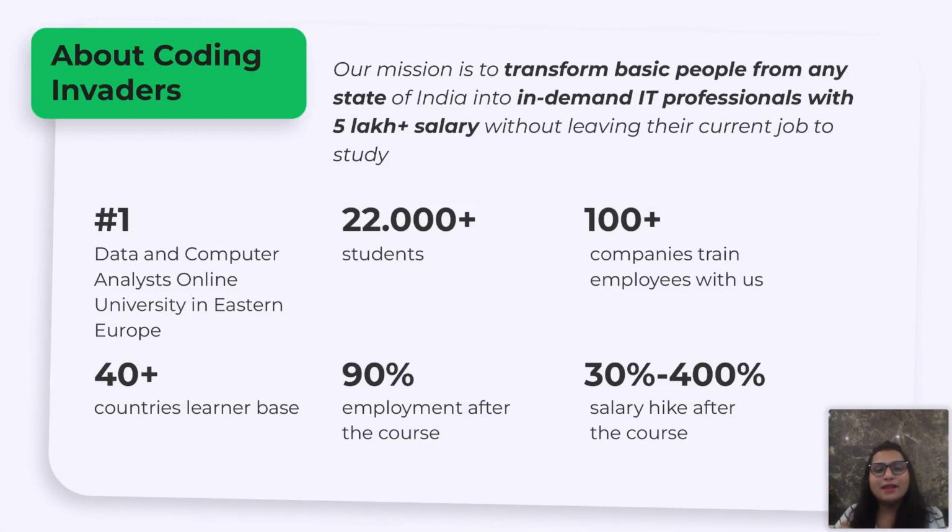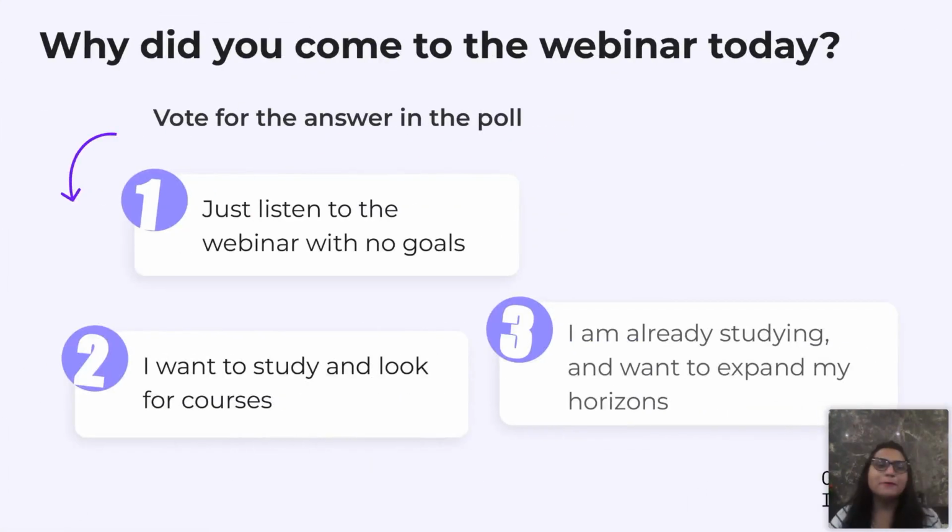And we have 100 plus companies as our hiring partners. We have 90% employment after the course. Plus, we are the number one data and computer analyst online university in Eastern Europe. We have learners from 40 plus countries. And you can also expect a 30 to 400% salary hike after the completion of the course. So if you want to get all this benefit, make sure that you register on the link which is available in the chat section.